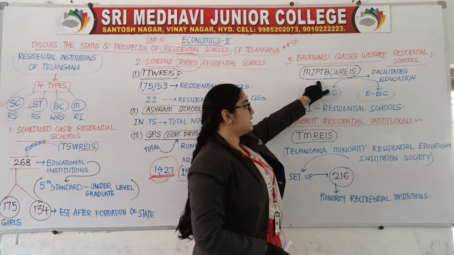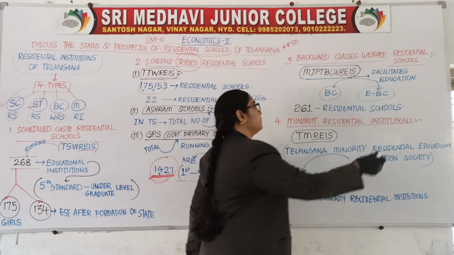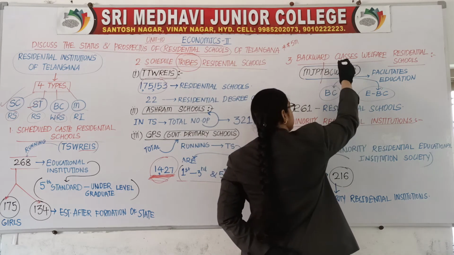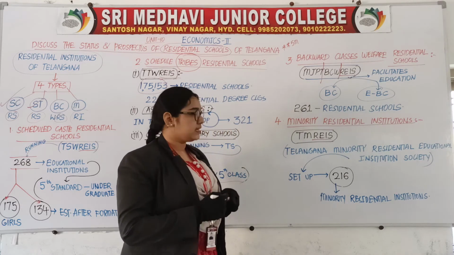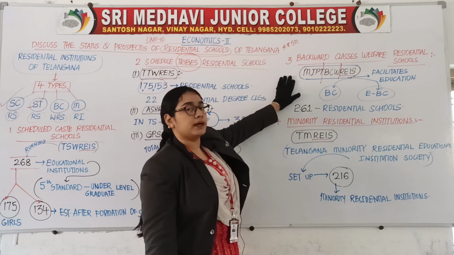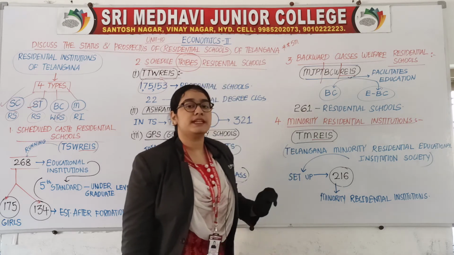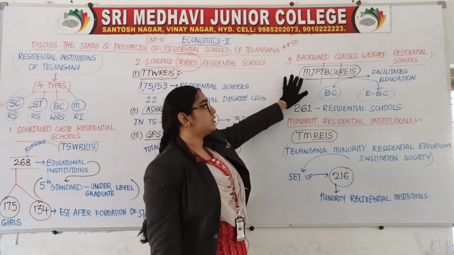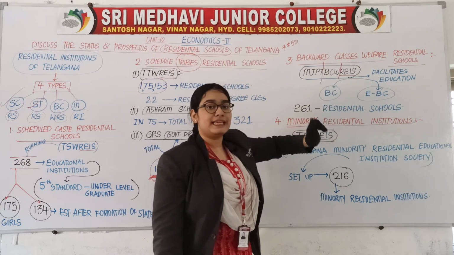MJPT BCWREIS. How to break it? MJ means Mahatma Jyotibai Phule. MJPT means Mahatma Jyotibai Phule, Telangana.